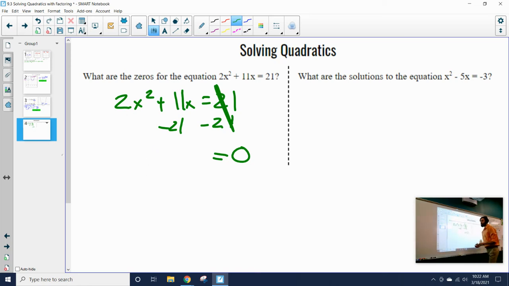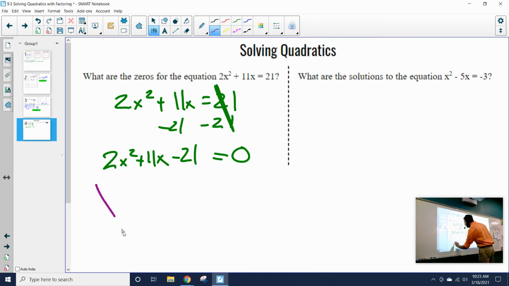Well, actually, no, it's not like terms with either of those, because one has an x squared, one has an x. Neither of those are like terms with 21, which is a constant. So I'm just going to leave this as 2x squared plus 11x, and I'm just going to put minus 21 in that c spot in our ax squared plus bx plus c standard form equation. I'm just going to put that minus 21 at that last spot because there's no other numbers there. And now that I have 2x squared plus 11x minus 21, I can easily factor this.